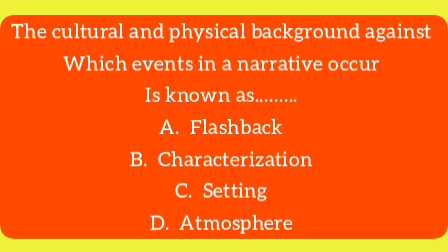The cultural and physical background against which events in the narrative occur is known as A. Flashback, B. Characterization, C. Setting, D. Atmosphere. The correct answer to this question is C. Setting.